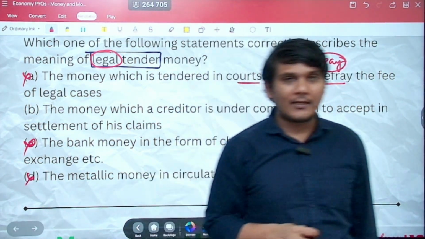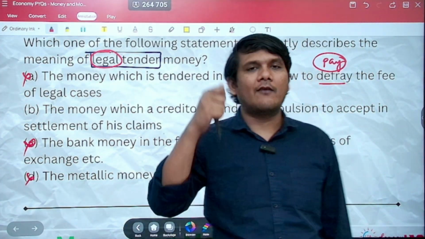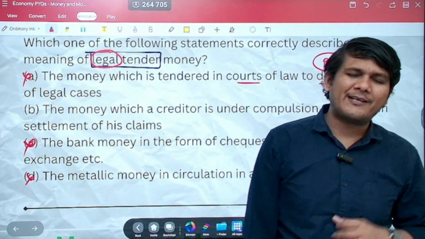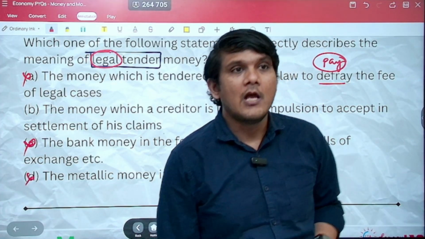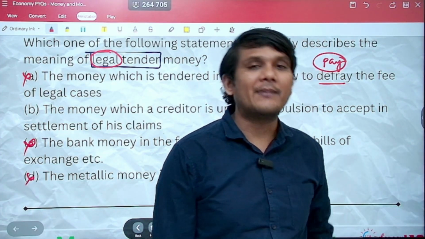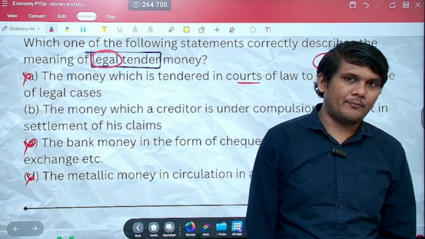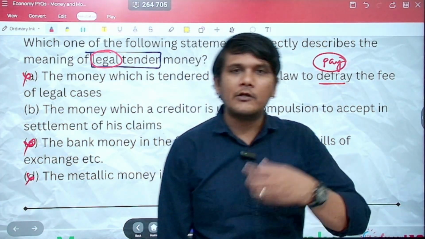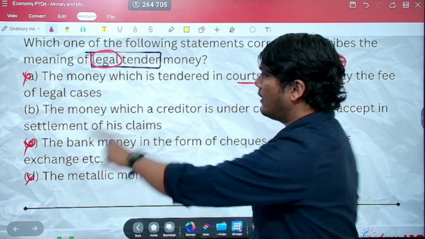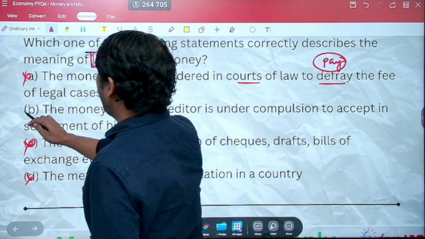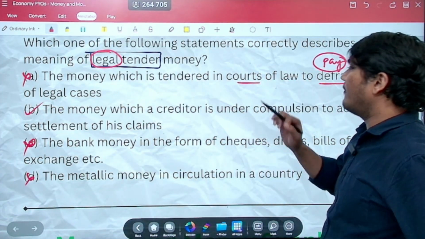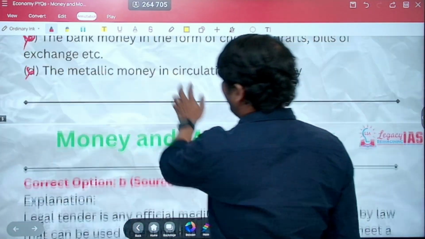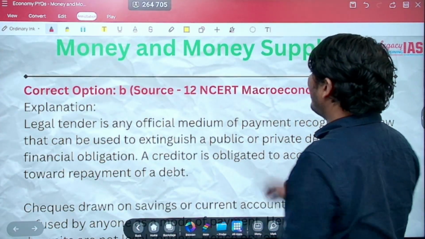Legal tender is basically, it will have the backing of the government, like our 500 rupee note has, for example. And if you have taken a debt from someone, let's say of 1 lakh rupees, and you are repaying them back in 500 rupee notes, they cannot deny that payment. That means they are legally bound to accept that payment. See, if you are repaying them, let's say in terms of mobile phones, in terms of gold, silver, they can deny it, but they cannot deny the legal tender which is there. So the correct option is B, the money which a creditor is under compulsion to accept in settlement of his claims.